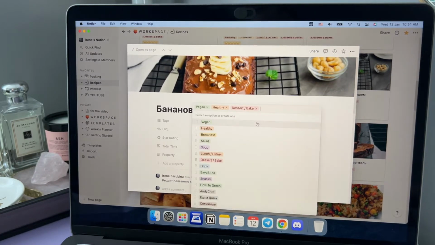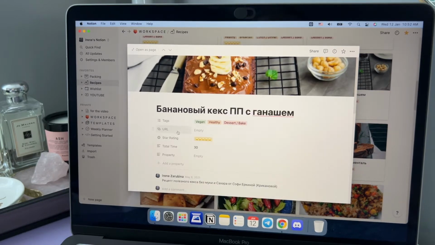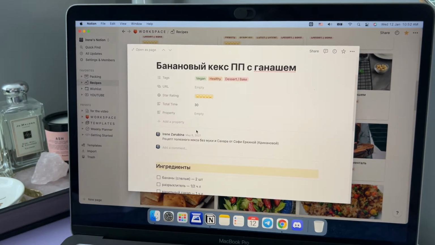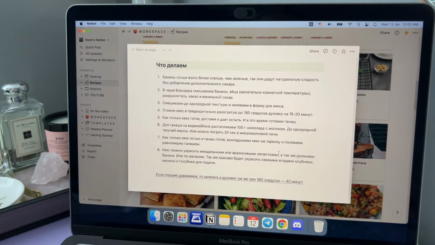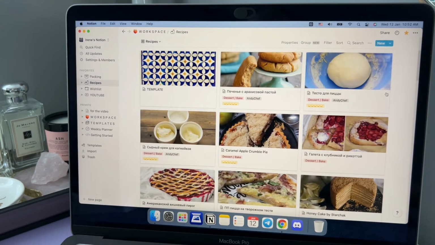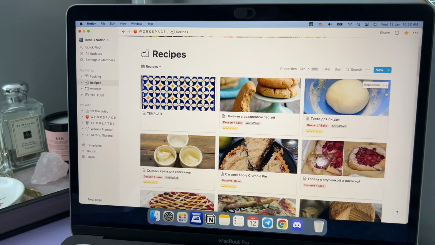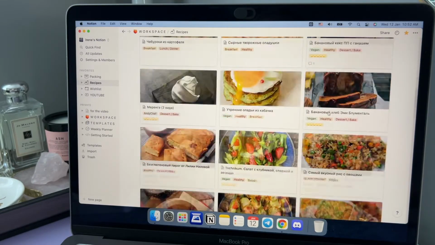It's a tag which I give to each recipe, like healthy, breakfast, salad, soup, etc. Then I can add a URL if I found this recipe on some website, and the star rating. I gave it 5 because it's really delicious. Then some comments from myself, and then the ingredients and steps of this recipe. As you can see, this is really simple, and every time I don't know what to cook for dinner or for lunch, I can go here and find something interesting.